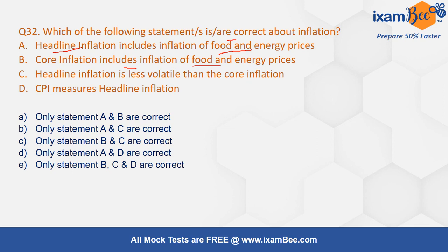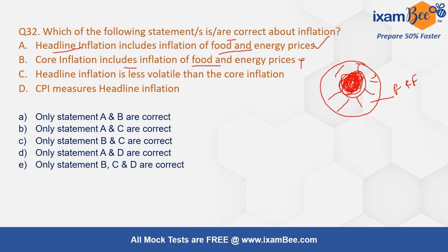So that shall not create confusion. If you remember, in school days we used to study the earth like this. This is the core part of the earth. So core part here about inflation has something in the core, and something on the periphery, additional. What is this additional? Food and fuel prices. These are not included in core inflation. First one is correct.